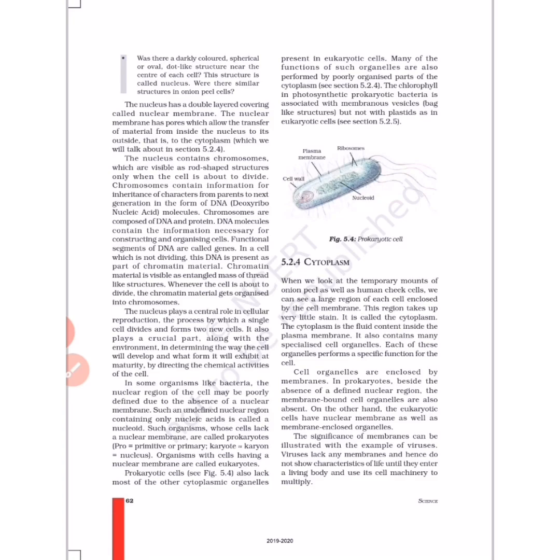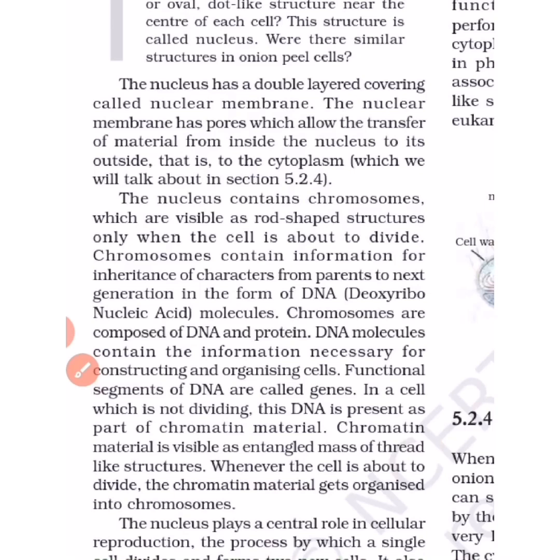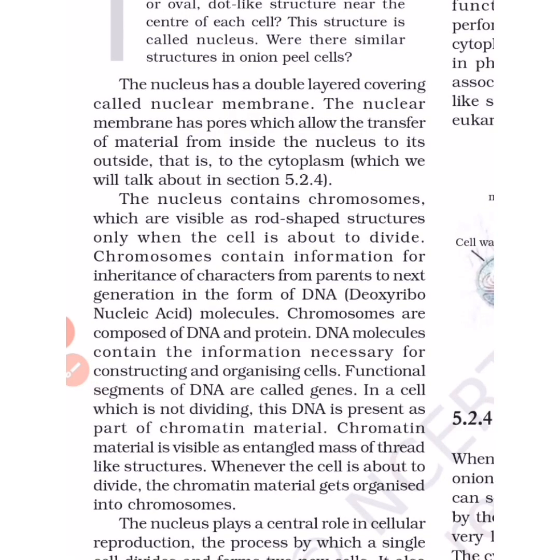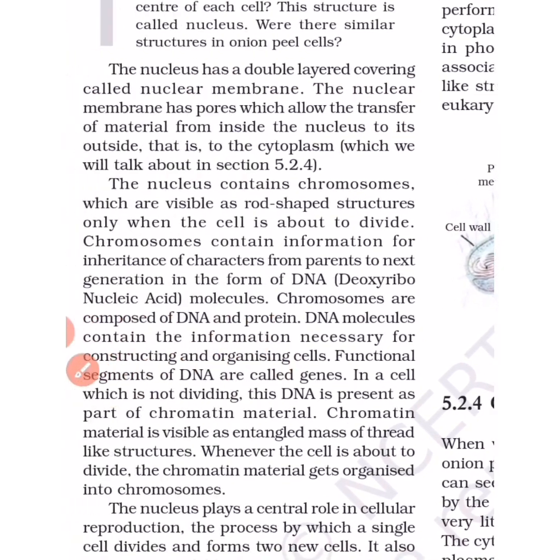Here they have given the structure of the cell nucleus. The nucleus has a double layered covering called the nuclear membrane. The nuclear membrane has pores which allow the transfer of materials from the cytoplasm and into the cytoplasm. That movement is through the nuclear membrane, which bears the pores. Let's see if a diagram is given here. No diagram is given.